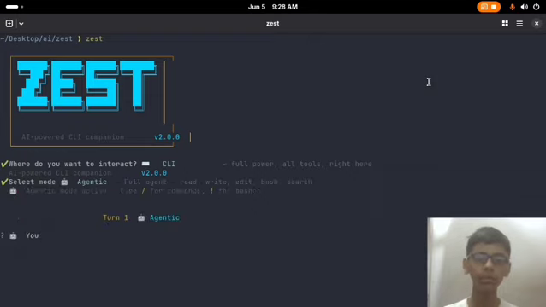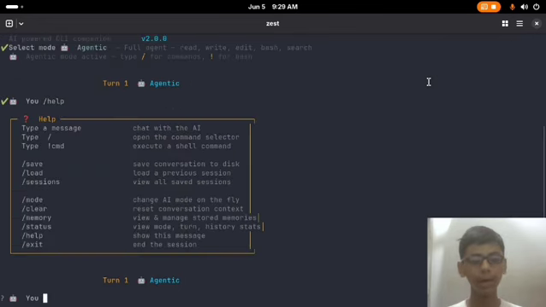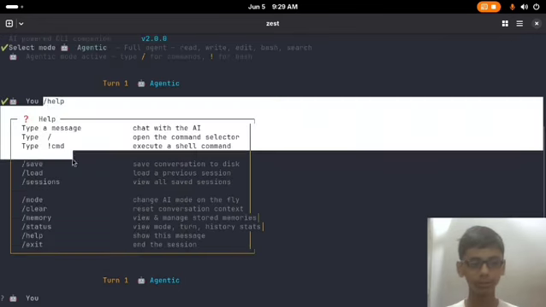Agentic mode is a mode that can combine the power of your computer with the terminal, and it can execute commands, read files, write files, and edit and search them. So let's start with it. Let me show you something first, there is a command menu here.